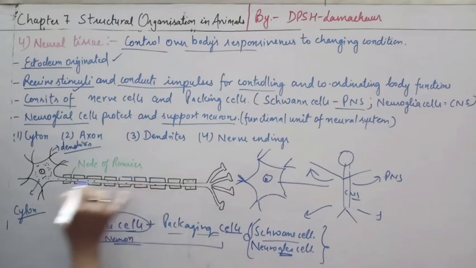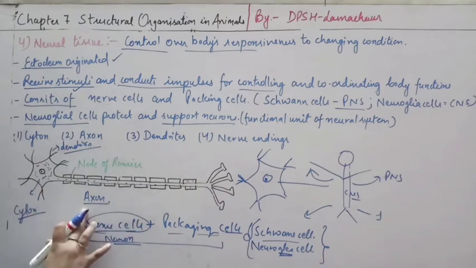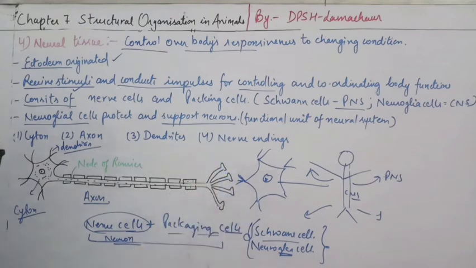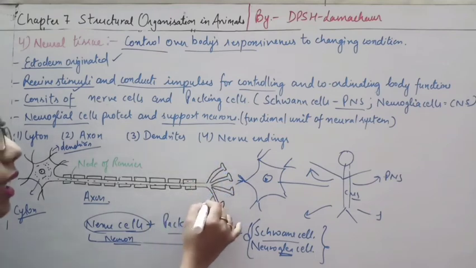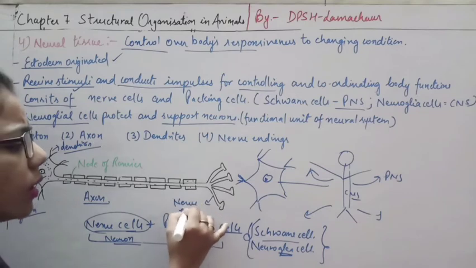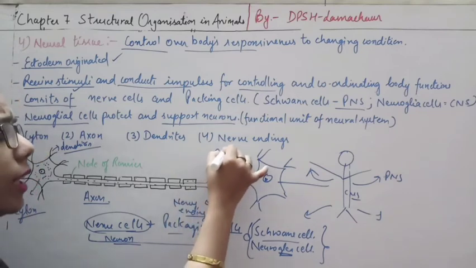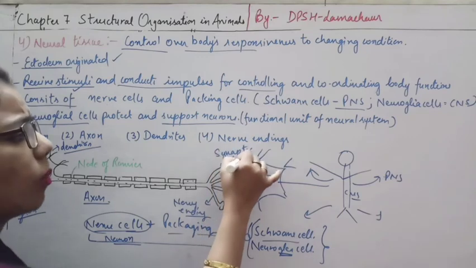The whole passage is known as the axon. The axon is connected to the last part, the nerve endings. At the end, these are present, and they are the synaptic knobs.